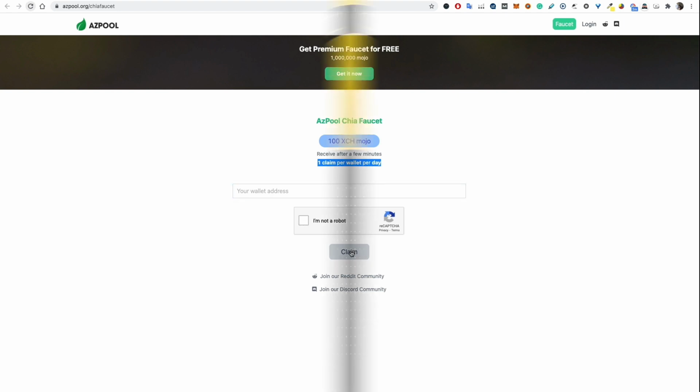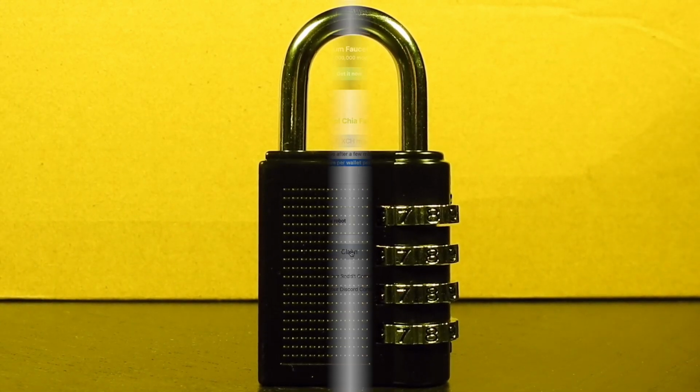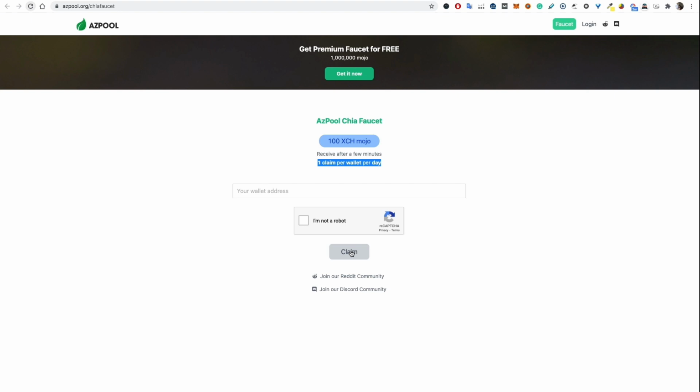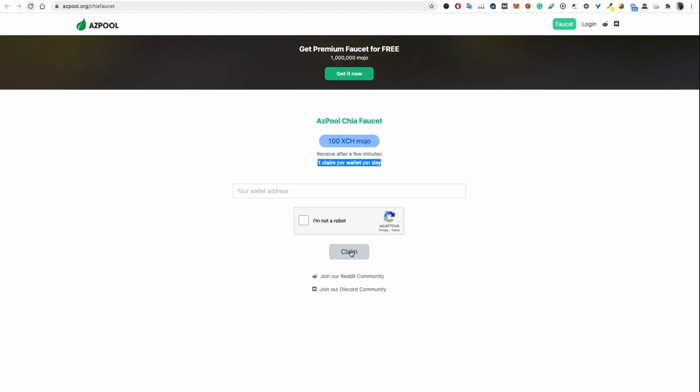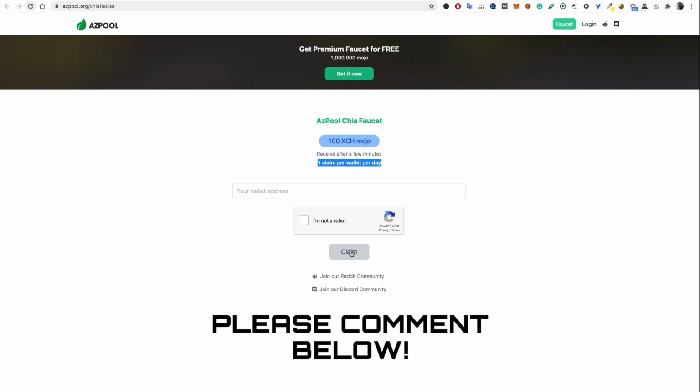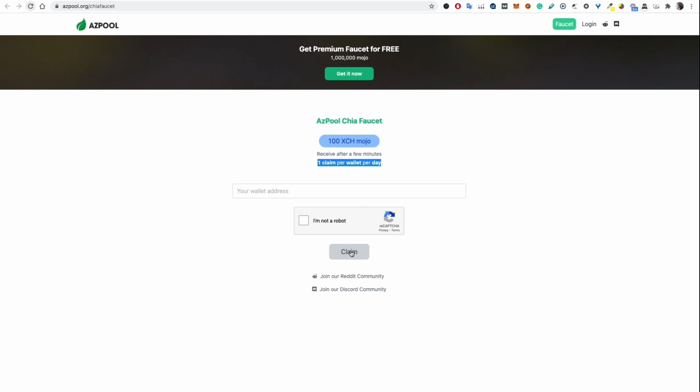Now, you might ask, are these safe? The unofficial faucets, are they actually safe? Well, all you're really doing is giving your public wallet address. So I can't really think of any dangers of providing your public wallet address. Unless they're asking for more information, I don't see a danger in doing so. Guys, if you think we shouldn't disclose our public Chia wallet address, please comment below and let me know why you think this is not a good idea. Because as far as I see, there's no harm in providing your public wallet address. I mean, they can send you funds if they want to. I always include my public wallet address for donations and stuff like that. So I don't see a harm in doing that.